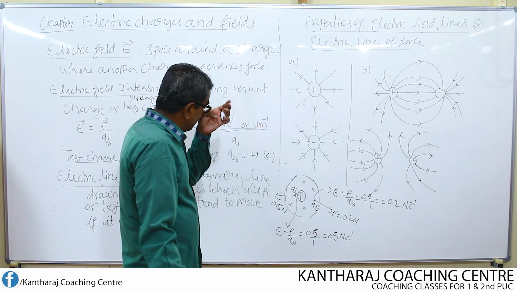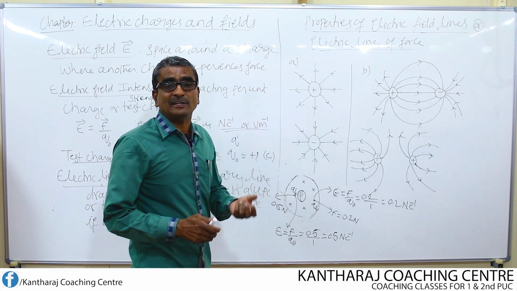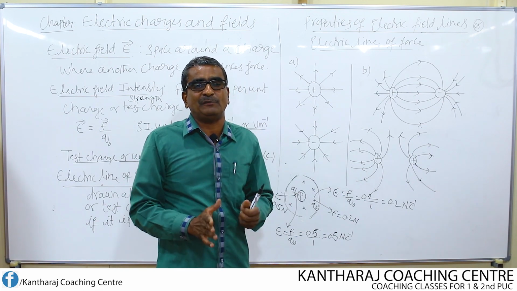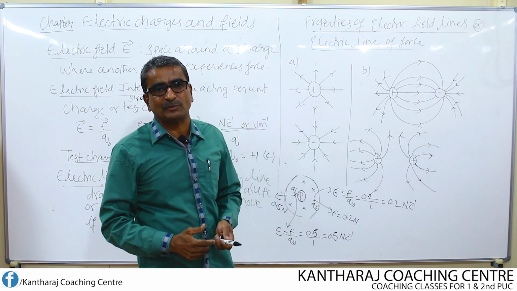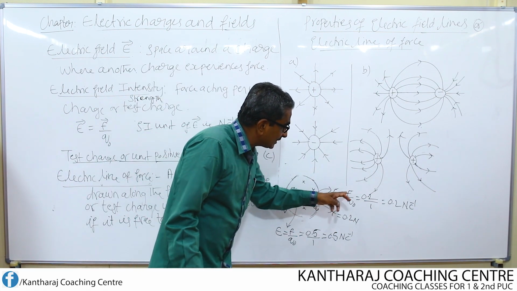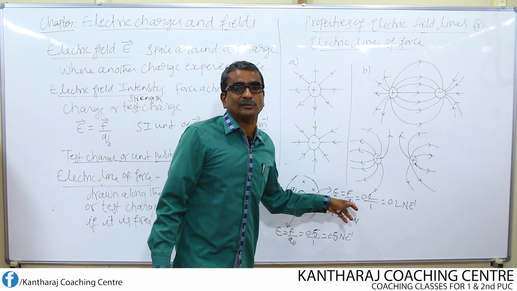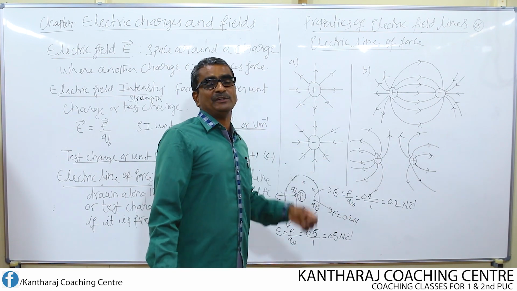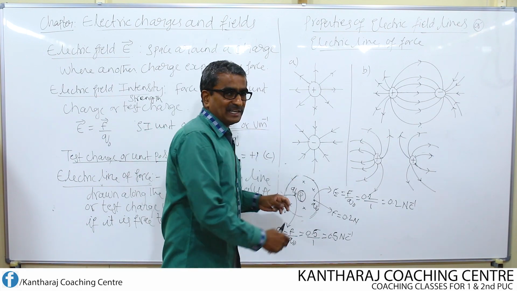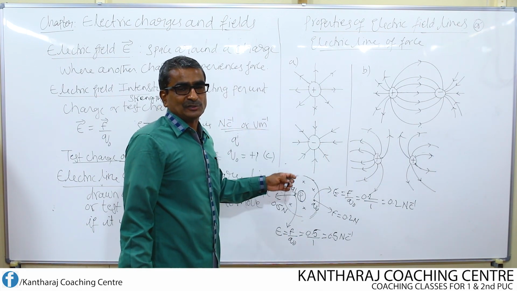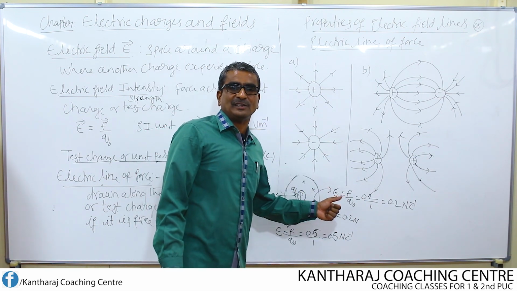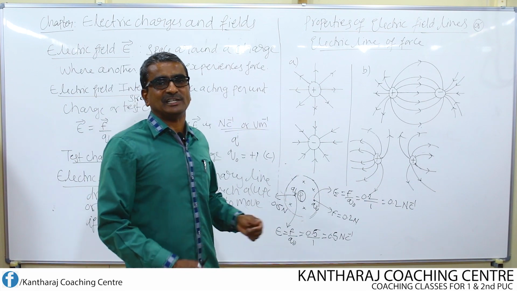Okay, then what else can we determine? We can also determine the presence of electric field all around the charged body, whether electric field is existing or not. Direction of electric field can be found out, and by making use of the equation E equals F by Q naught, we can also find the electric field strength. Since it is used for testing the direction of electric field, the existence of electric field, and the strength of electric field, the name test charge is given to it.